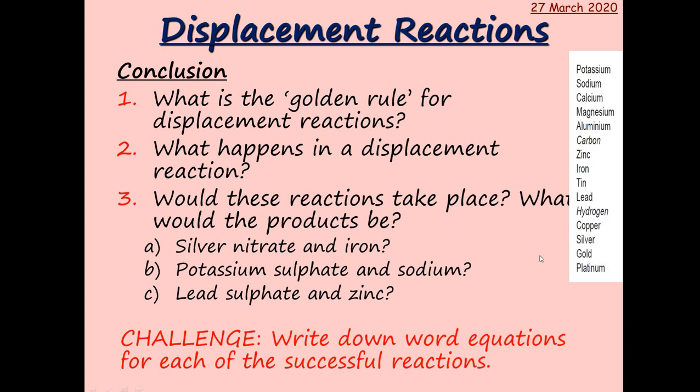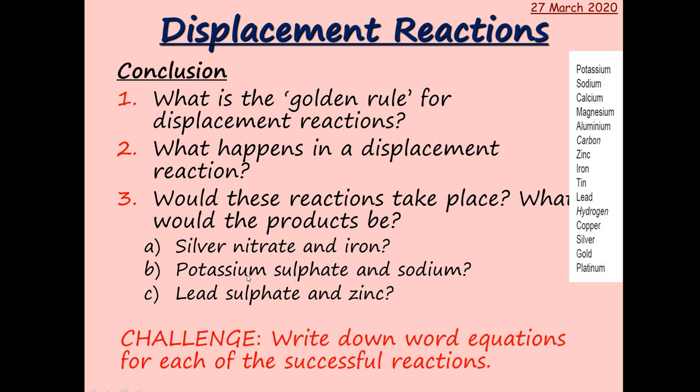Silver nitrate and iron. Well, silver's here, iron's here. So iron is more reactive than silver. So iron would actually displace silver from its compound. So then you would get iron nitrate and silver left over.